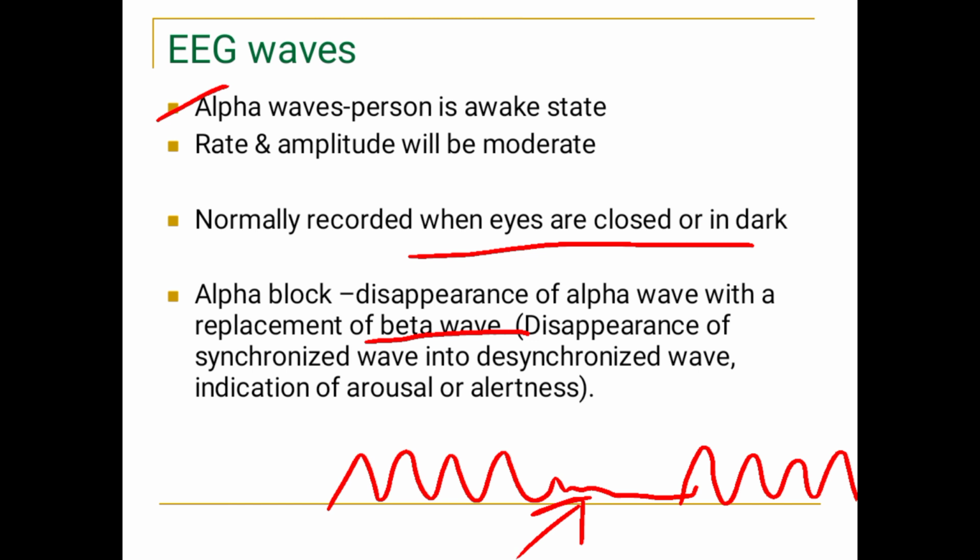Here the synchronized waves are coming. When you suddenly open your eyes, you become distracted. When you open your eyes, a lot of inputs enter your brain, so desynchronization takes place. Again when you close your eyes, we get the synchronized wave, which is called the alpha wave.